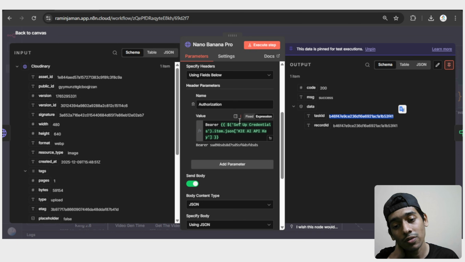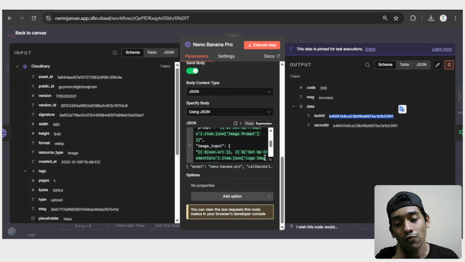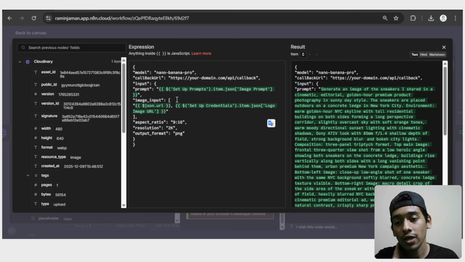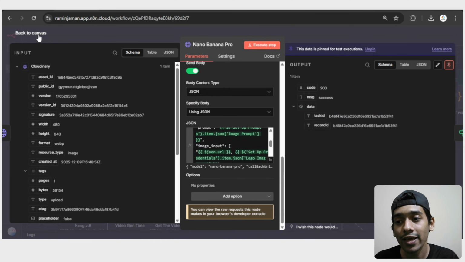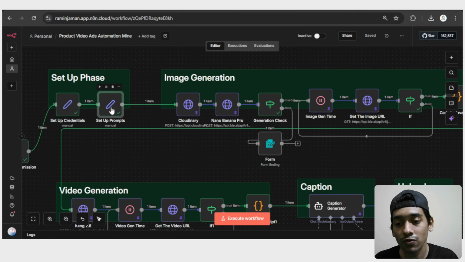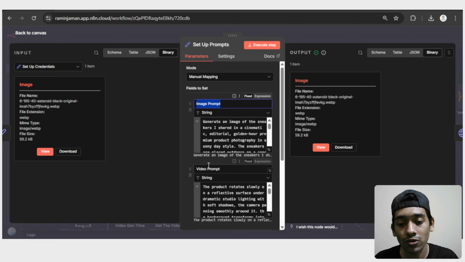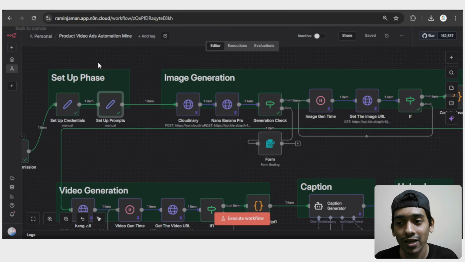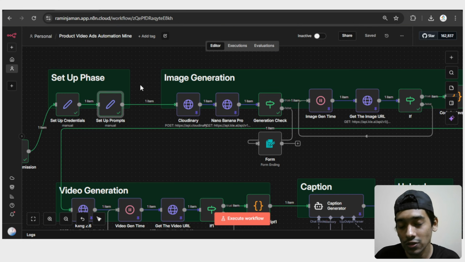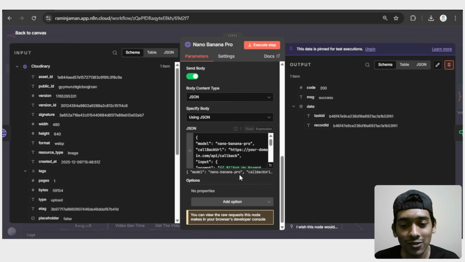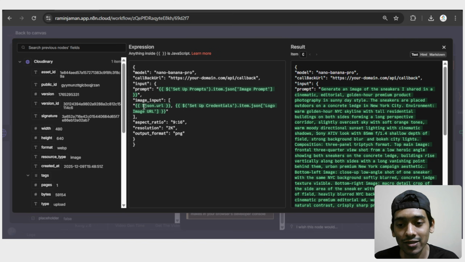And here you can see I mapped the stuff, and let me show you what I did in the code. I'm calling Nano Banana Pro here, and in place of the prompt, I'm giving the prompt that I set in the setup prompts. So basically you have to give an image prompt and also a video prompt. That's it, very simple, like my videos and my images. If you don't like this, you have to give your own prompts. That's it, very simple. In the JSON code, you can see the image inputs.